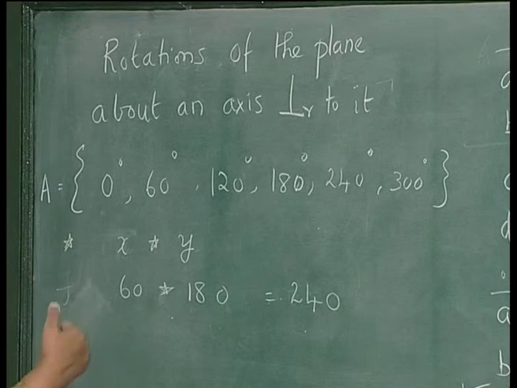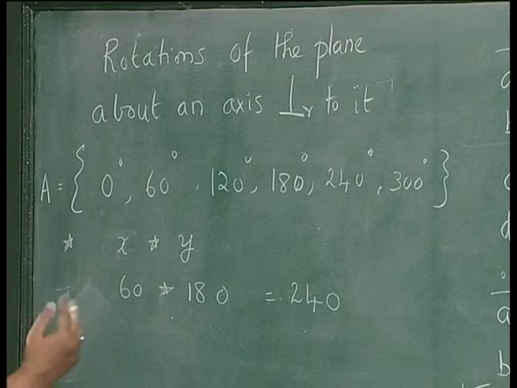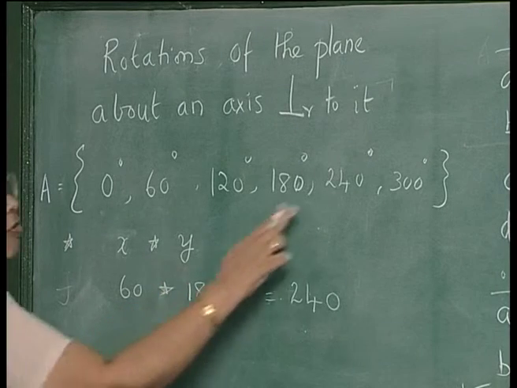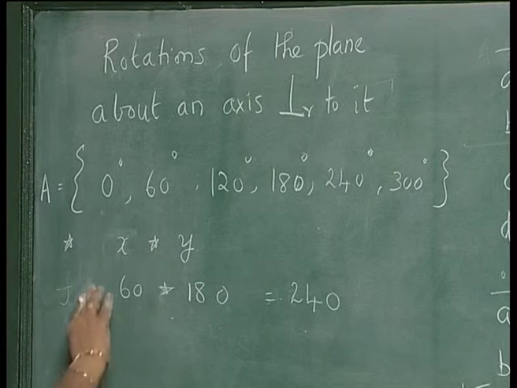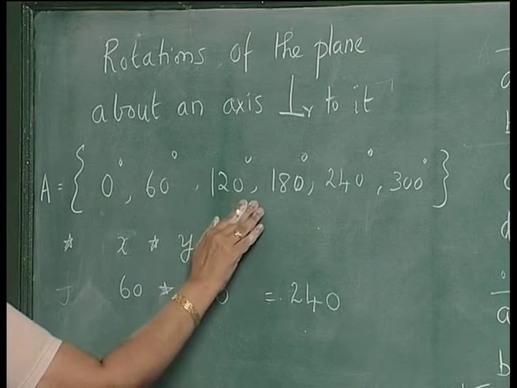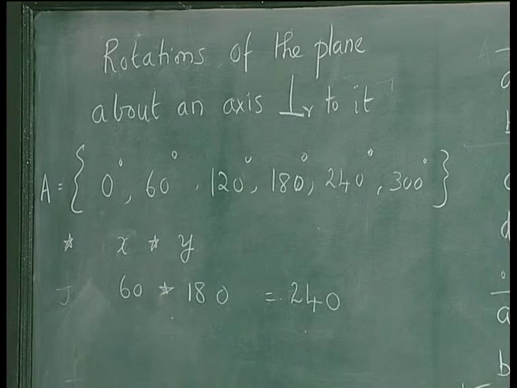Once you perform a rotation through 360 degrees, you come back to the same position. So 240 plus 300 will give you 540, which essentially is a rotation through 180 degrees. So if you perform a rotation through one of these angles followed by another angle, the resultant will again be a rotation through one of these angles. So this operation is closed.